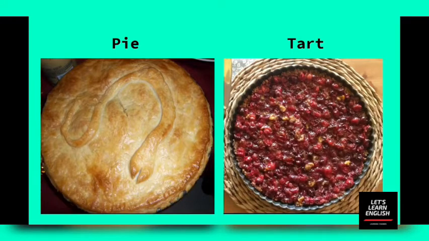Next we need to know about the title. The Pie and the Tart is the title of the play. So what is a pie? You can see from the picture, a pie is a type of food made with meats, vegetables or fruit covered in pastry. And a tart is an open pastry which contains something sweet.